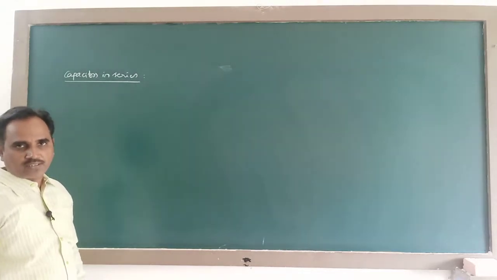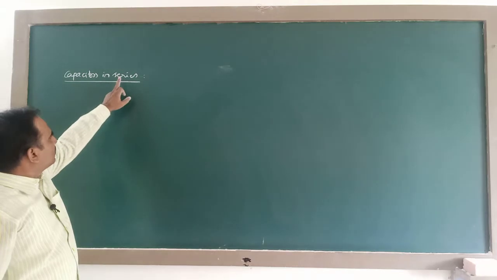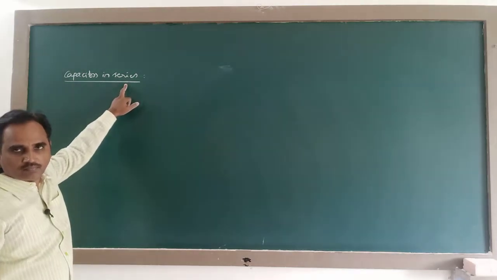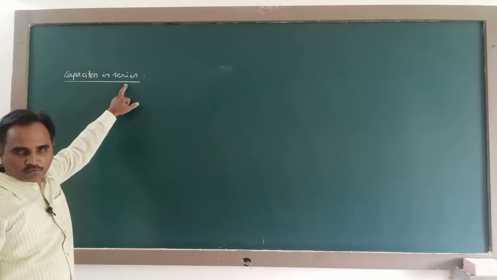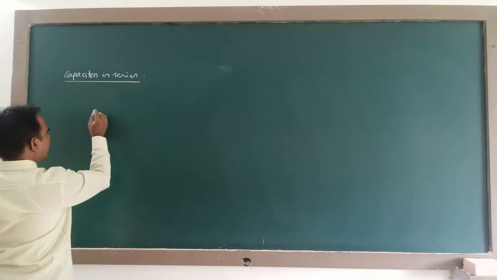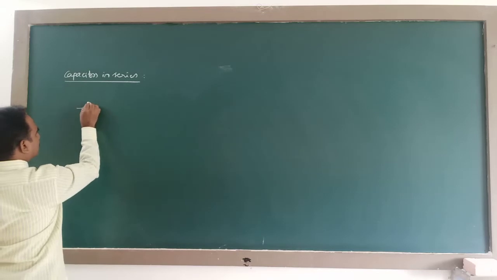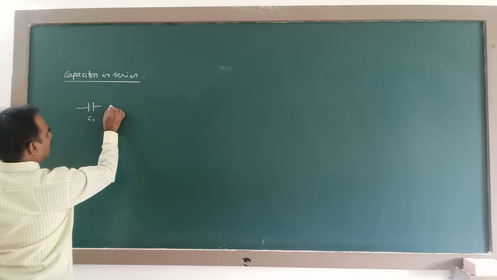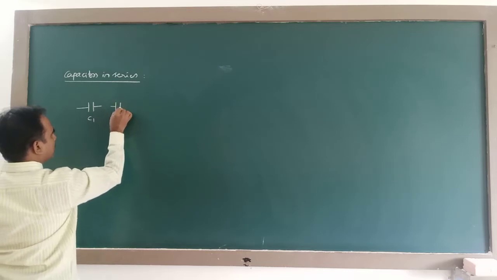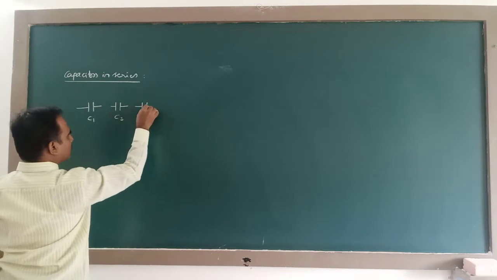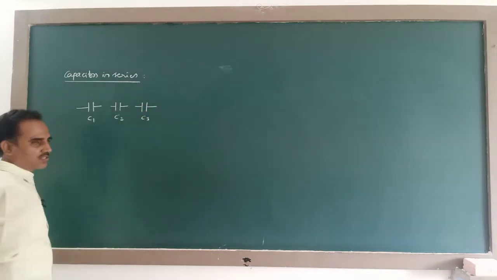Capacitors in series. See this word series connection means connected end to end. When a number of circuit elements are connected end to end, they are said to be in series. Here I take 3 different capacitors. So this is one capacitor of capacitance C1. This is another capacitor of capacitance C2. This is another capacitor of capacitance C3. There are 3 individual capacitors.